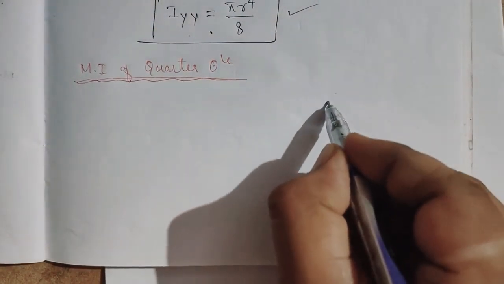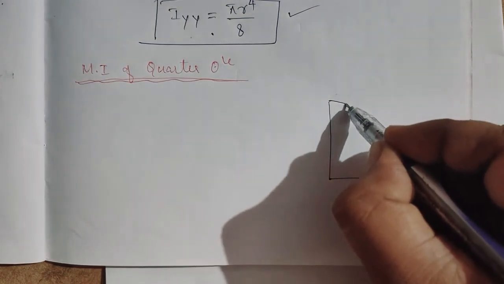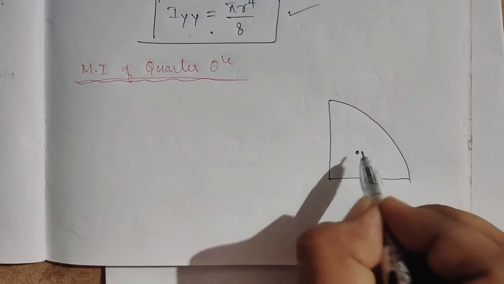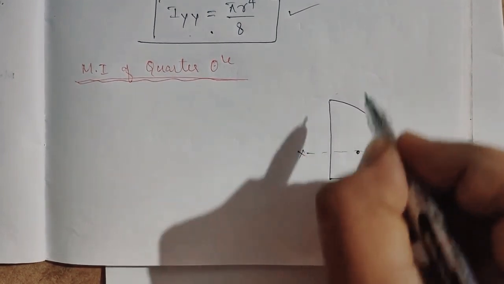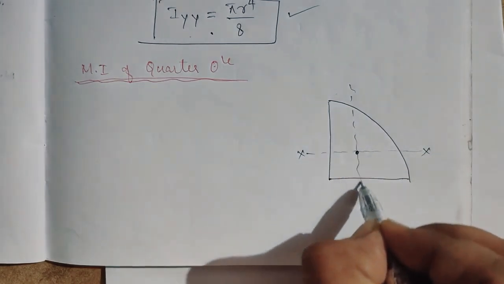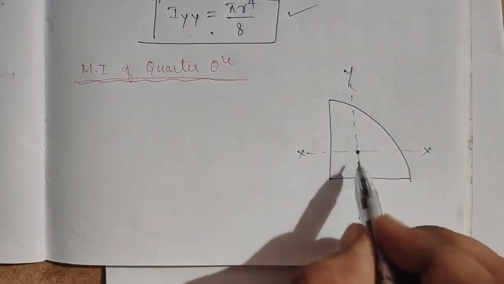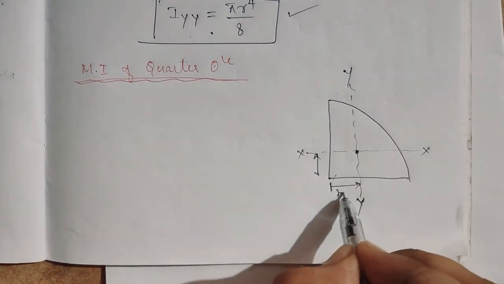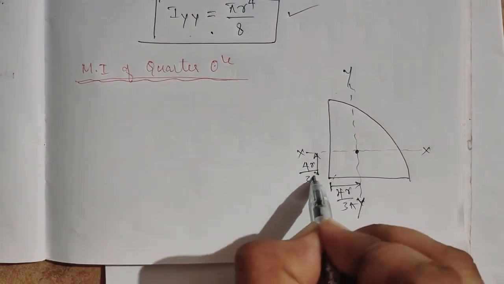So this is the quarter circle. G will be somewhere here. This is xx, this is yy. What was the distance from the origin, from the center? It is nothing but 4r by 3 pi. This is also 4r by 3 pi.